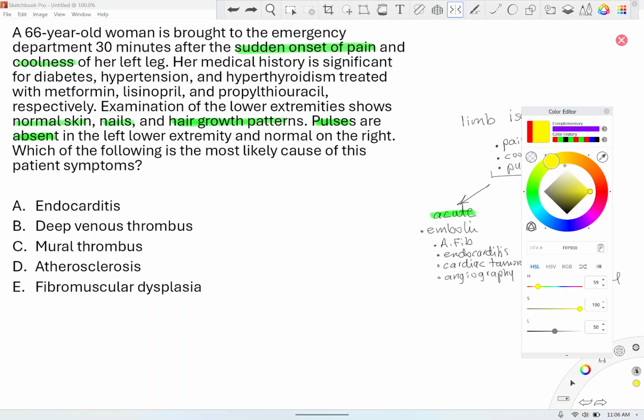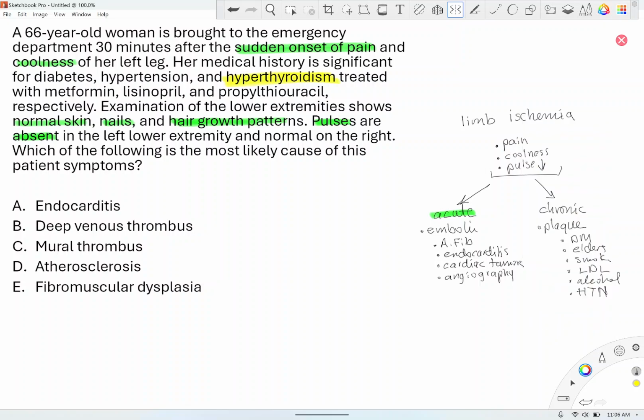Hyperthyroidism. You know, hyperthyroidism is associated with AFib. Hyperthyroidism is one of the common causes of AFib. Okay, so AFib, atrial fibrillation. So this person is most likely having acute ischemia because of the emboli produced because of AFib. In AFib, the left atrium doesn't contract properly. It just shivers, and blood is not being pushed properly, so it leads to blood stasis in the left atrium, and this puts you at risk of cardiac emboli or cardiac thrombus formation. And these thrombi are produced by the wall of the heart.